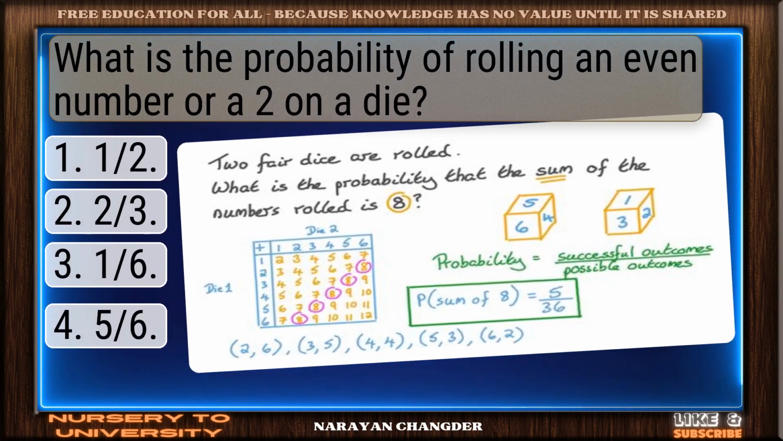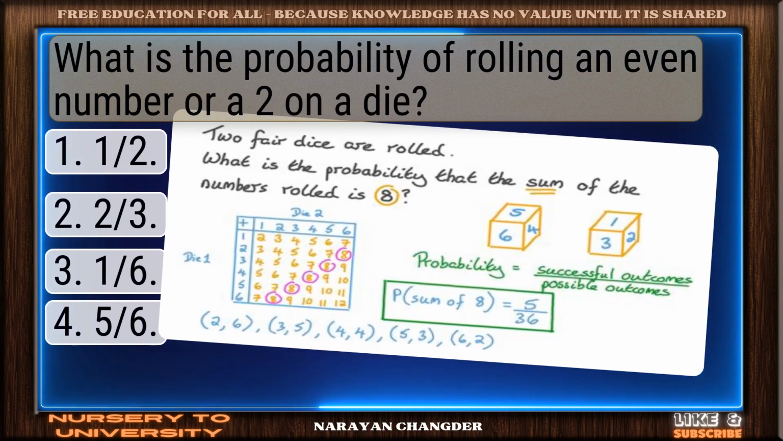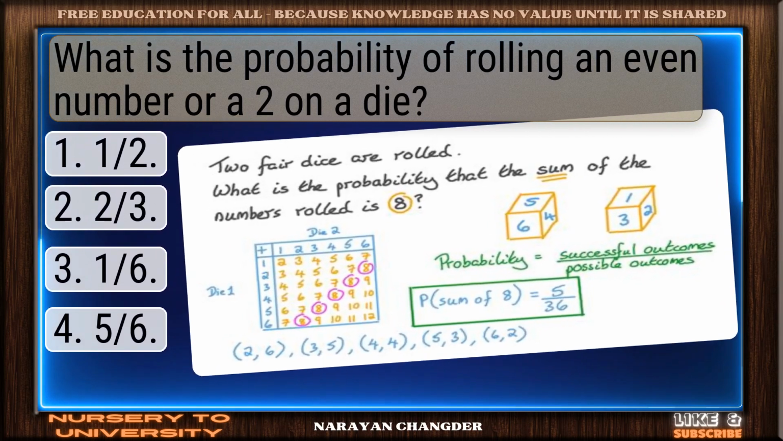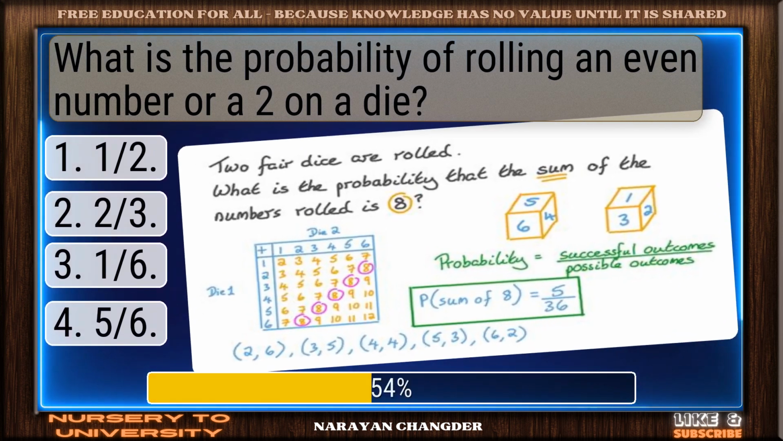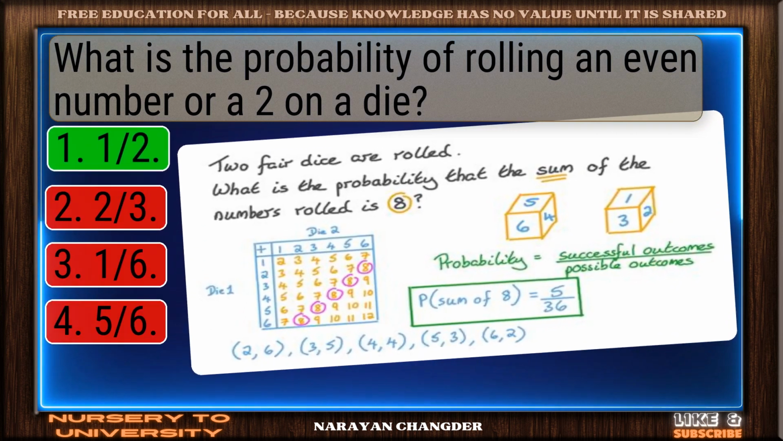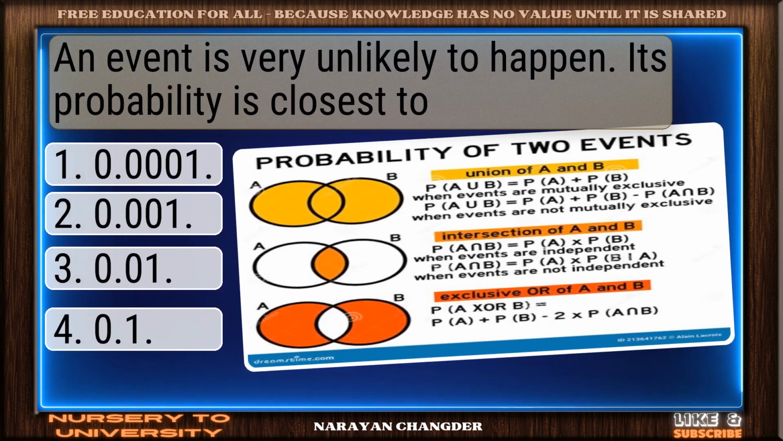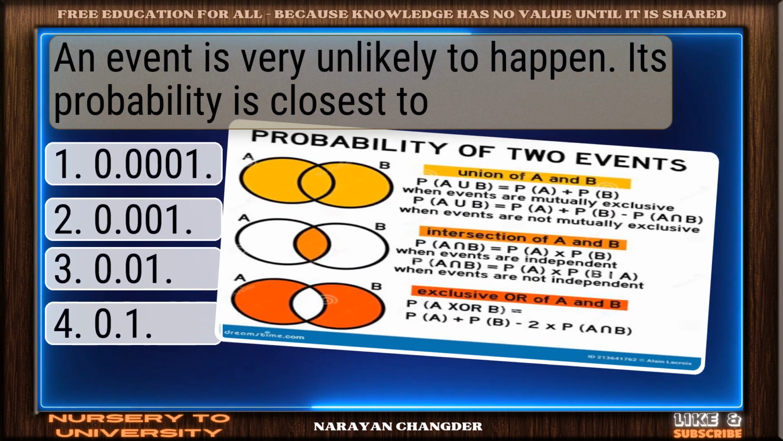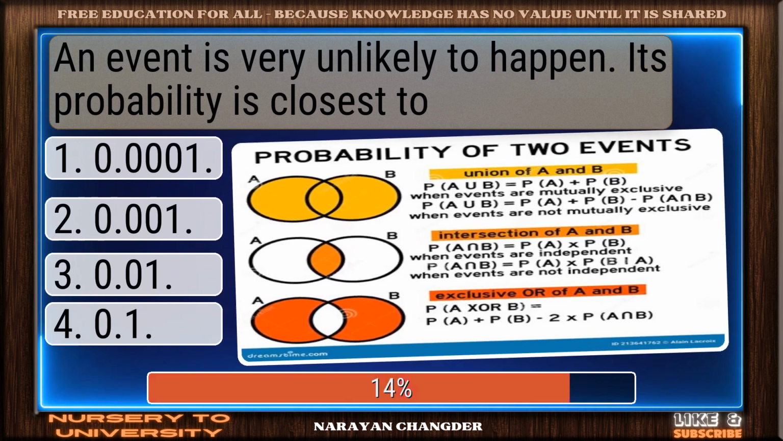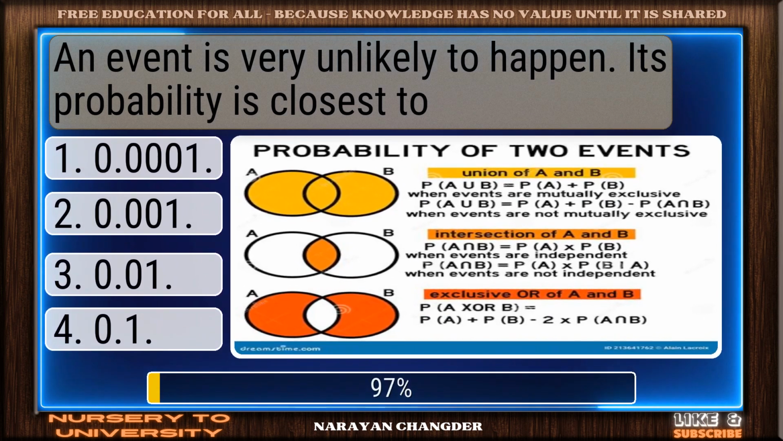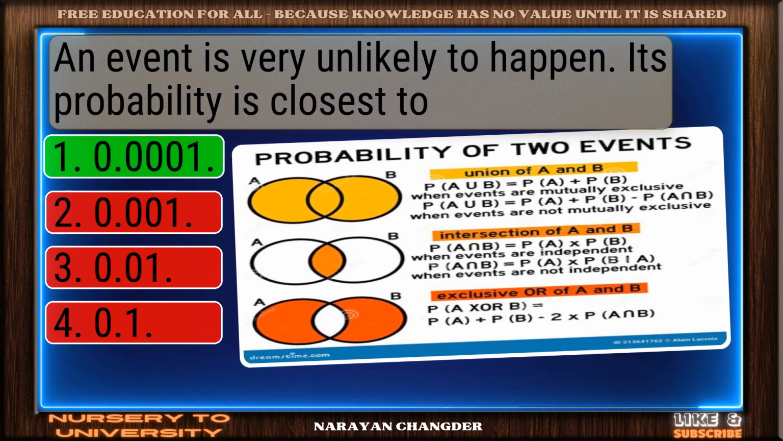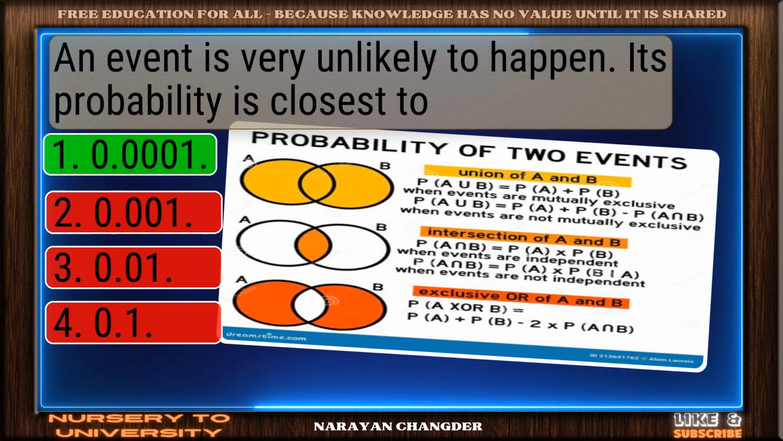Question number 1. What is the probability of rolling an even number or a 2 on a die? Right again. 1 by 2 is a valid answer. Question number 2. An event is very unlikely to happen. Its probability is closest to. You're right. Zero is the correct answer.